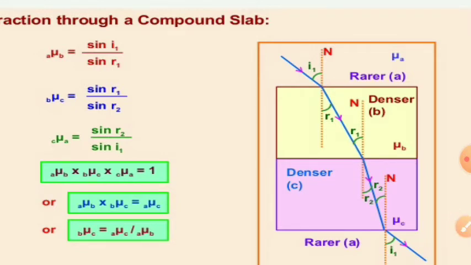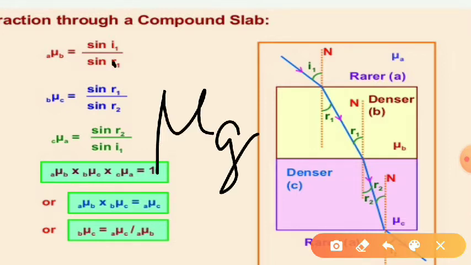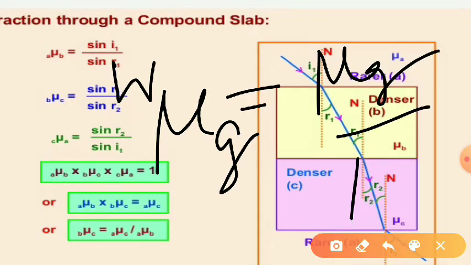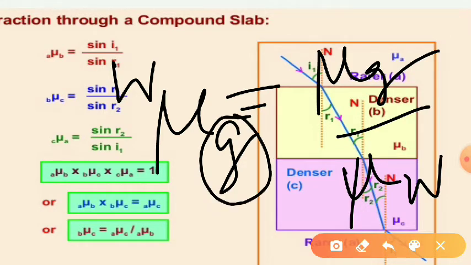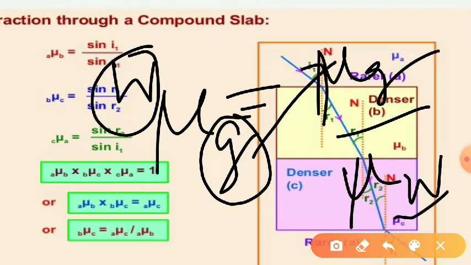From here, refractive index of C with respect to B is equal to refractive index of C with respect to A to that of B with respect to A. That is relative. Suppose we have to write refractive index of glass with respect to water. Then this is equal to absolute refractive index of glass by absolute refractive index of water. So absolute of the lower medium is taken in the numerator and the upper one in the denominator.